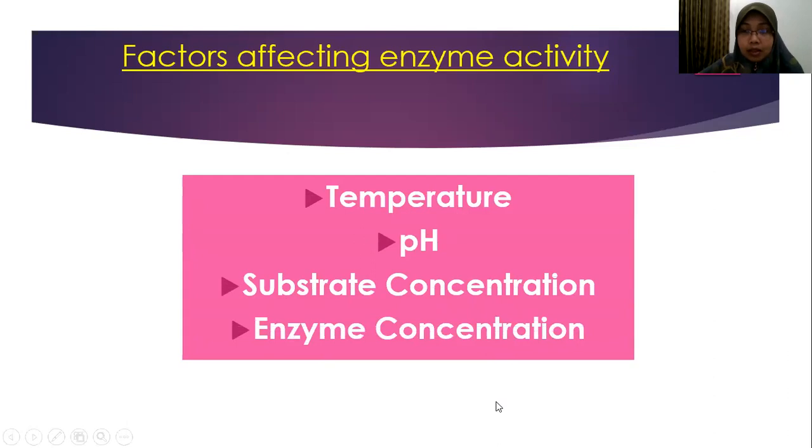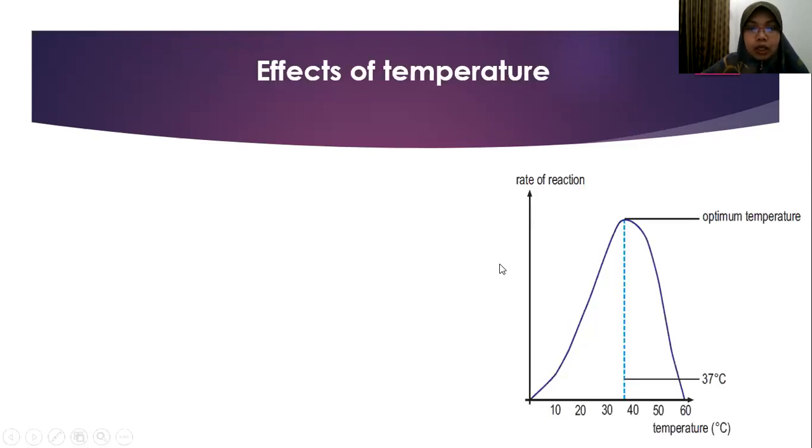So how many factors? There are four. These are very important. We need to memorize them. So we go one by one. In these factors, they have their own graph. Graph is also important for this part. So, effect of temperature, number one.